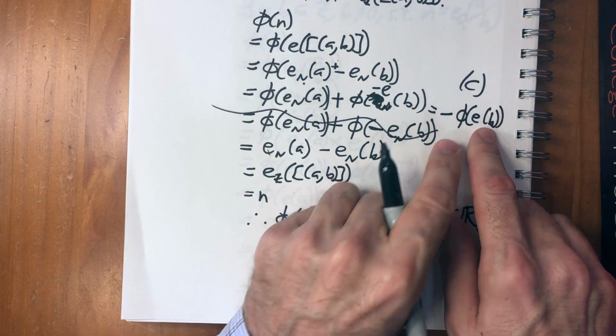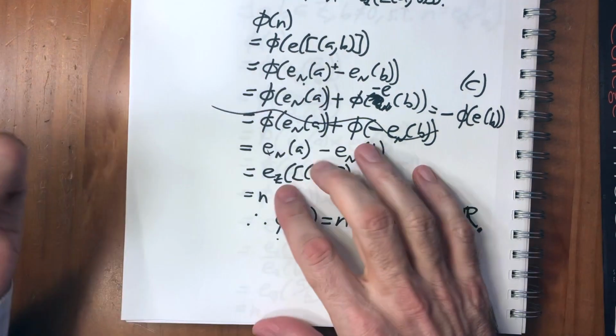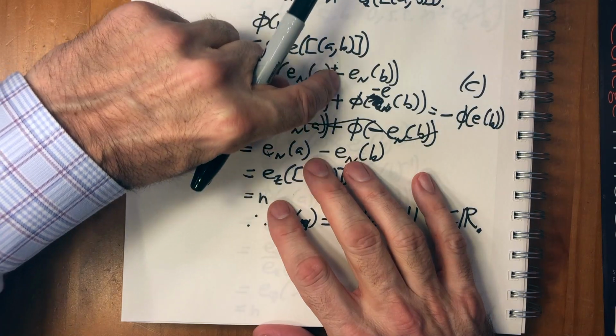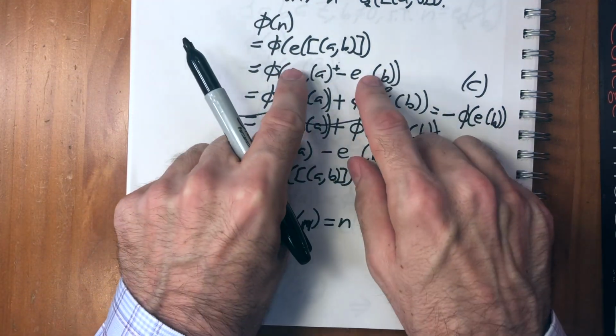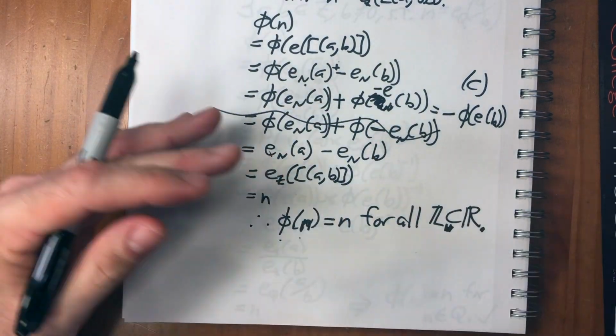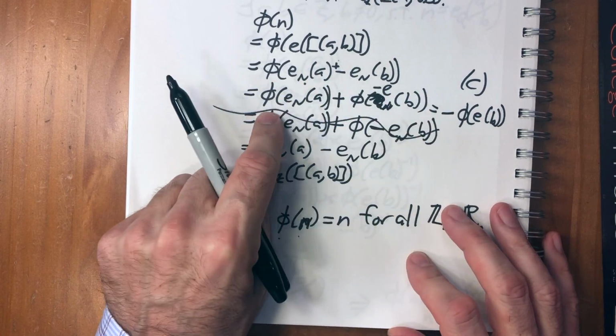And now this is going to equal this, and then we go forward. The reason I was confused is that I was too quick to assume that this is the same as this, when really I needed to be a little more careful. That's why I have this extra step in here originally.